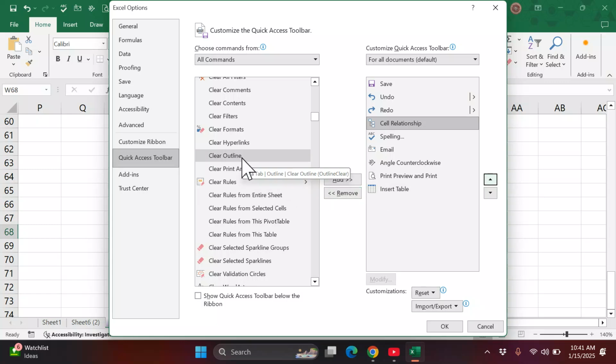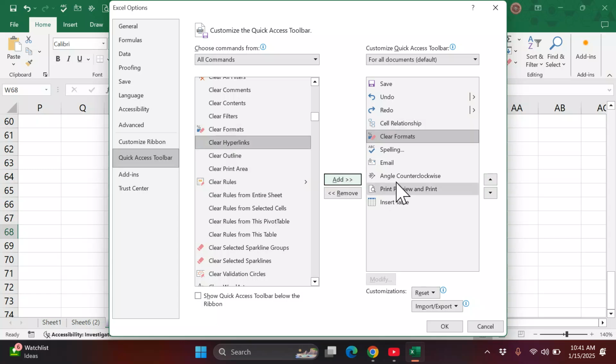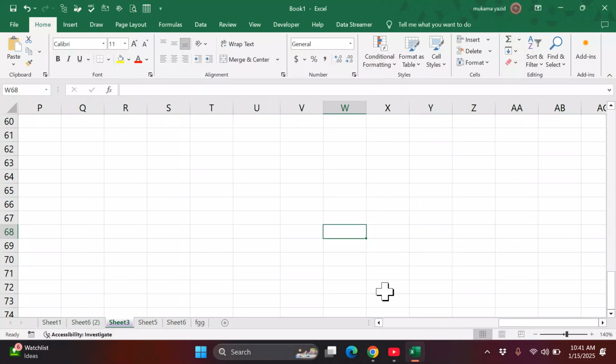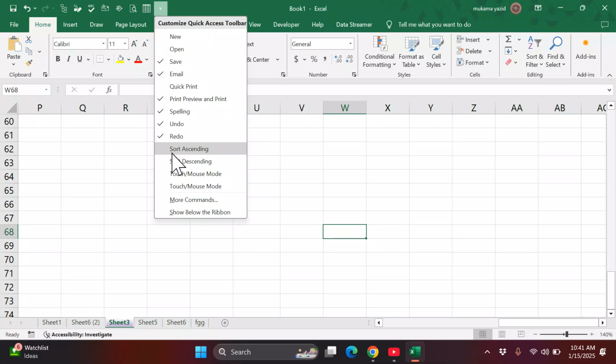For instance, if you want to clear, you add this one, clear format, you just come here and add, and it will come. If you click OK, these things will automatically be added there. You can see what you added. We added preview report, we added something called clear format, that is it. Then we added even the cell relationship, it is here. So this is where we can easily access these things.